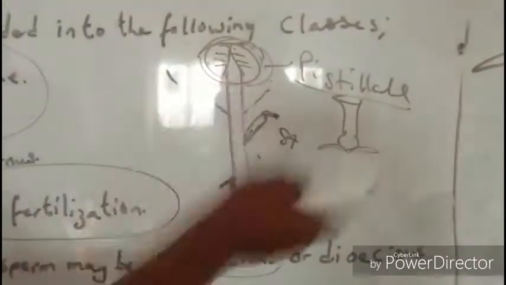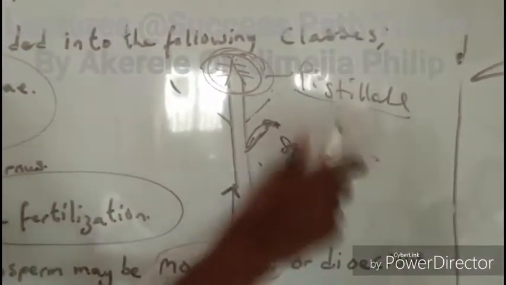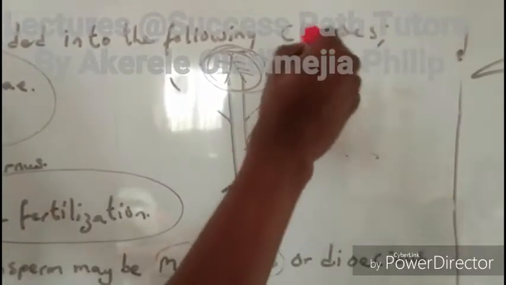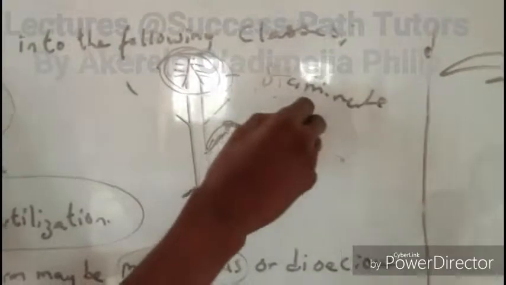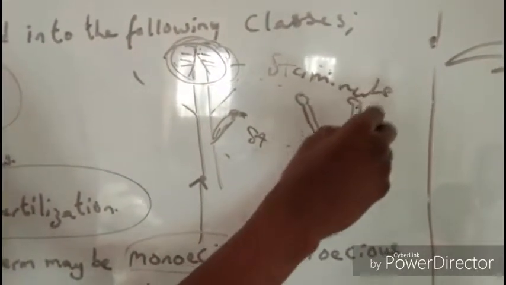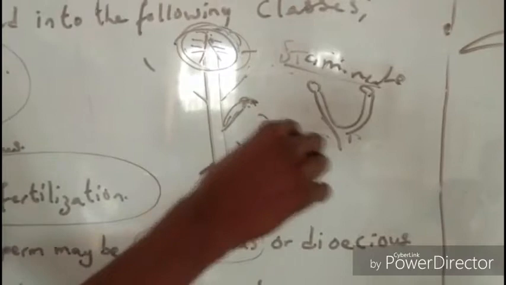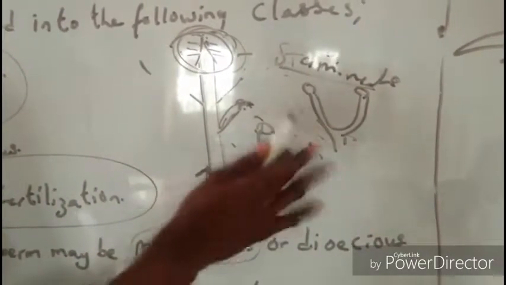Oh, sorry, the other way, that was a mistake. Sorry, the ones here are staminate. Please, I beg your pardon. The ones here are staminate, which will look like this. It means they have only male parts. But this one is pistillate.